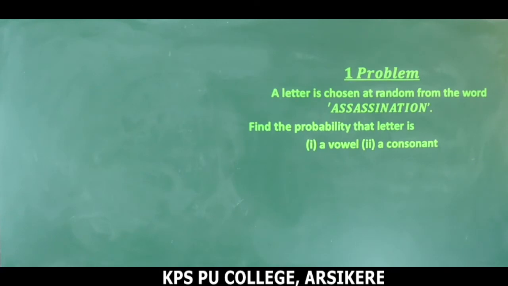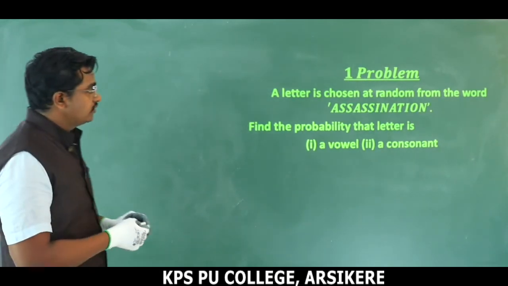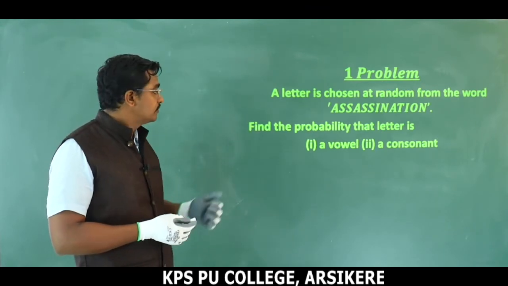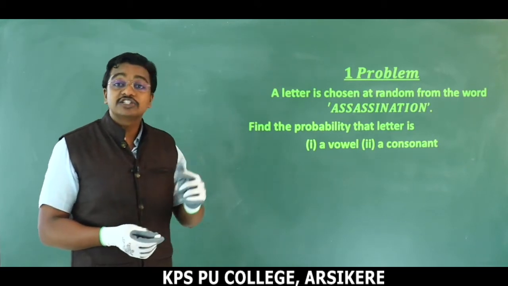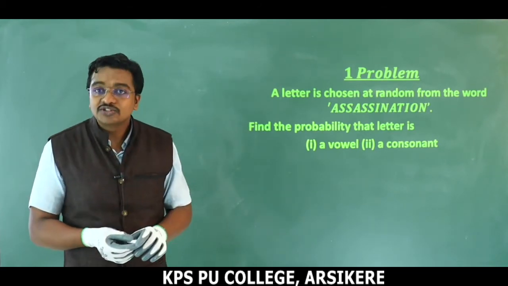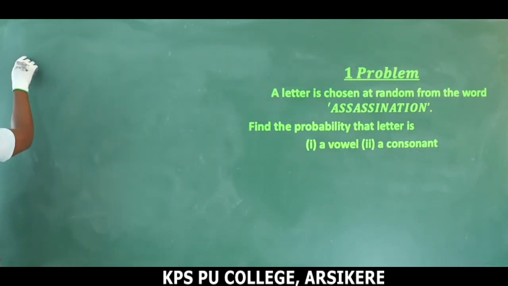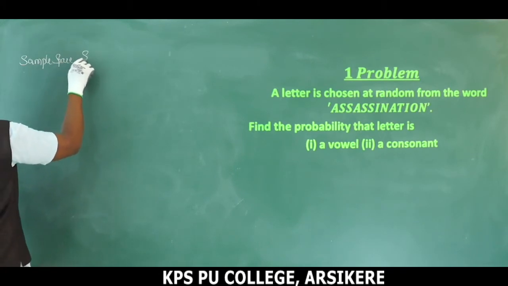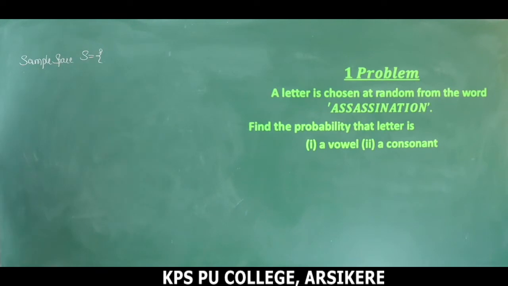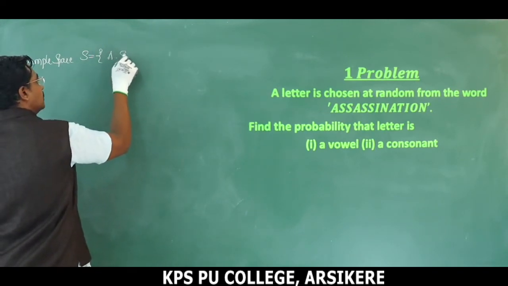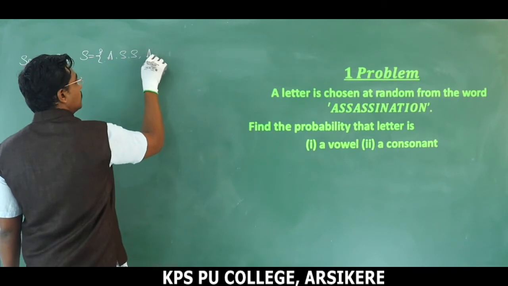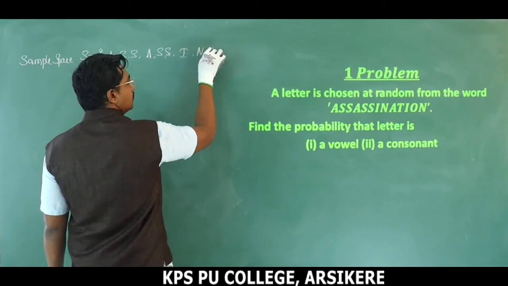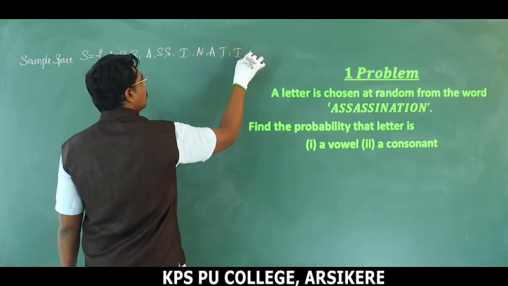Now dear students, we are moving to the problem. First one: a letter is chosen at random from the word assassination. Find the probability that the letter is, first condition, a vowel, and the second one, a consonant. Okay, write the sample space. Sample space S is equal to, what are the outcomes we have here? A, S, S, A, S, S, I, N, A, T, I, O, N.